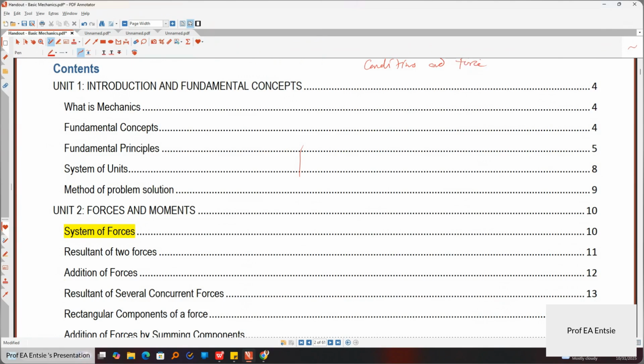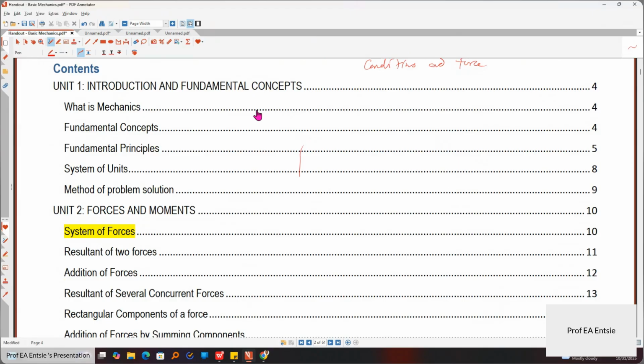Mechanics can also be divided into two branches: statics and dynamics. When you say something is static or stagnant, it means something which is at rest. Within dynamics, we have kinetics and kinematics.